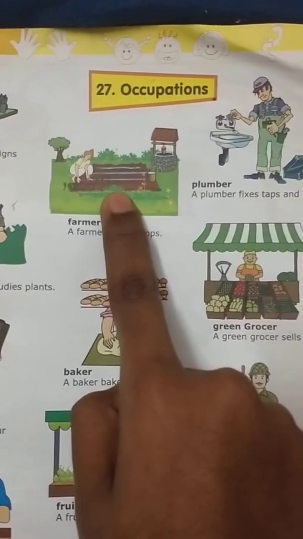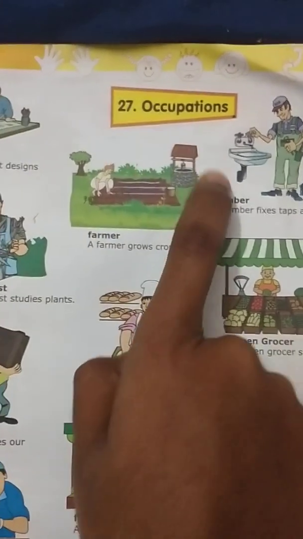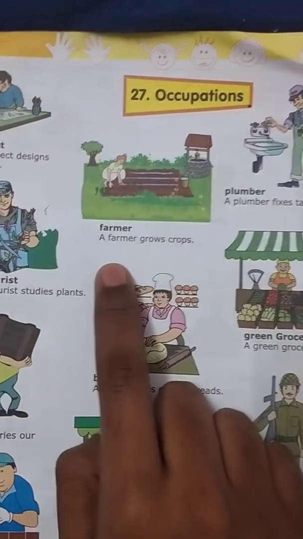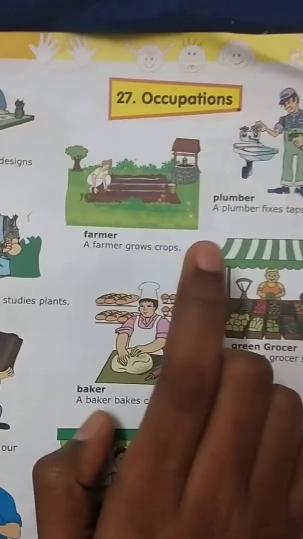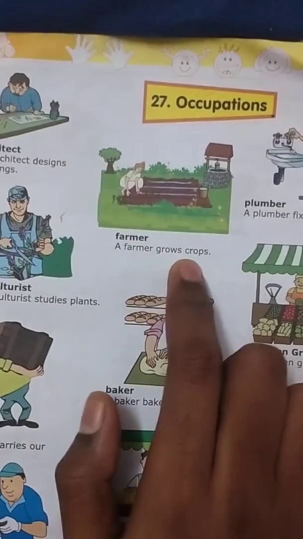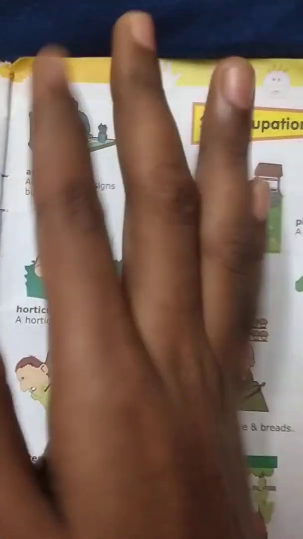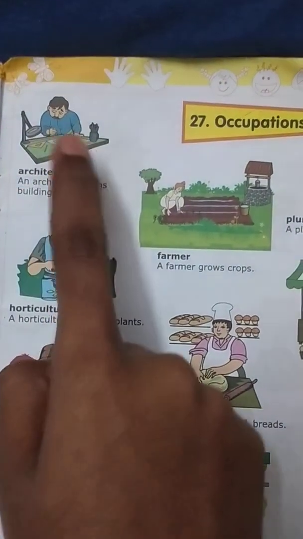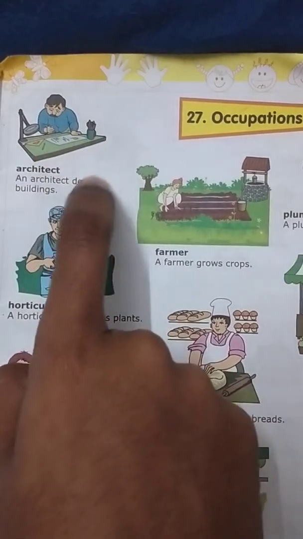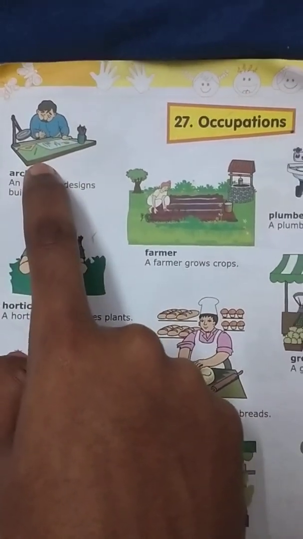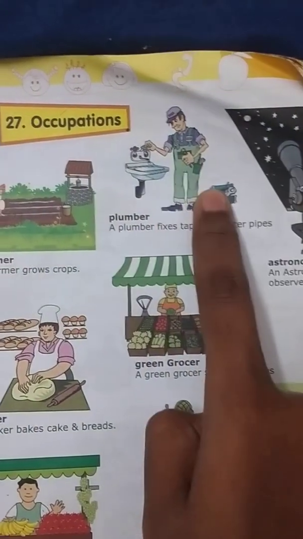Then one more, he's a farmer. How do we get food? By a farmer. A farmer grows the crop. What does he do? He grows the crop. Without him, we can't stay in our house. Why? He will design a beautiful house. He's an architect.